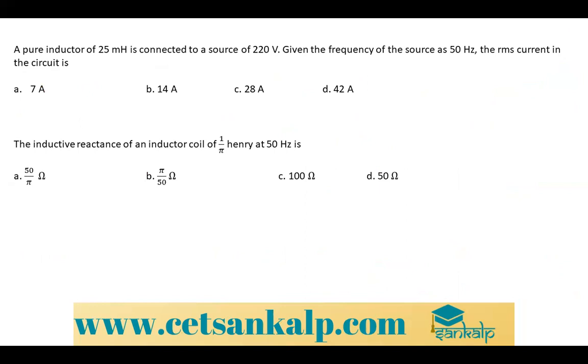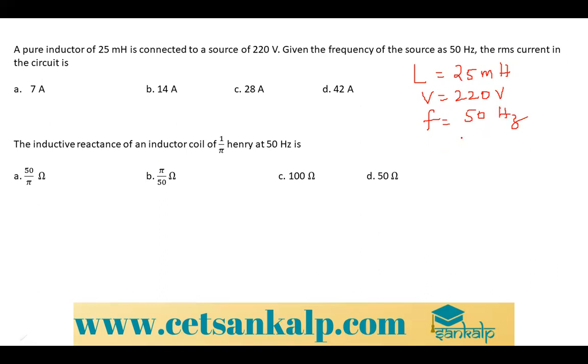Okay, the next problem. A pure inductor. They've given L is equal to 25 millihenry, V as 220 volt, so that's nothing but VRMS. Frequency they've given as 50 hertz.